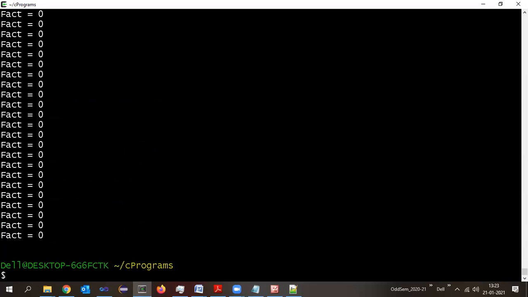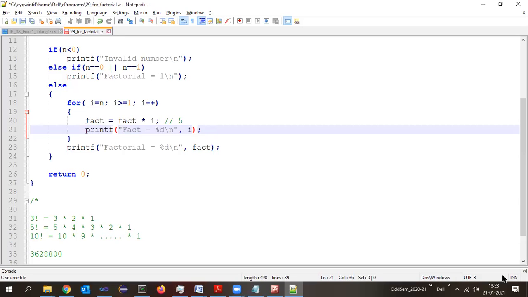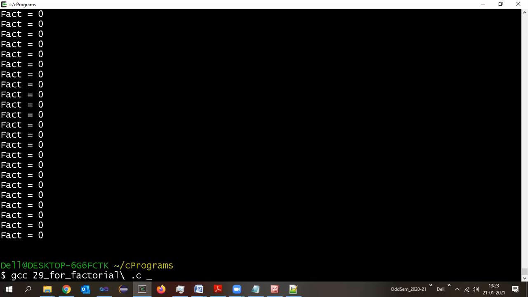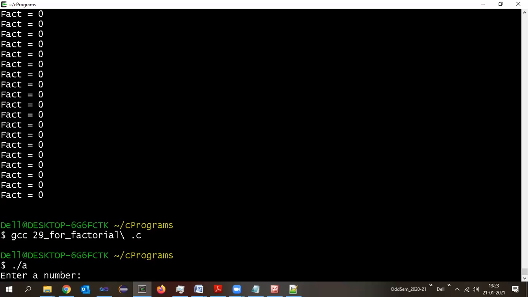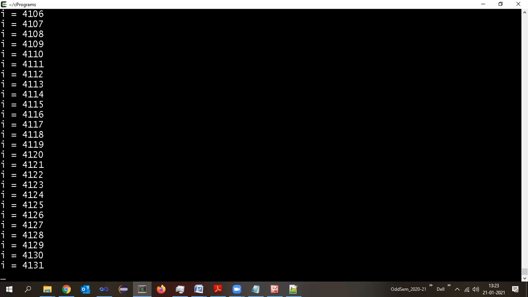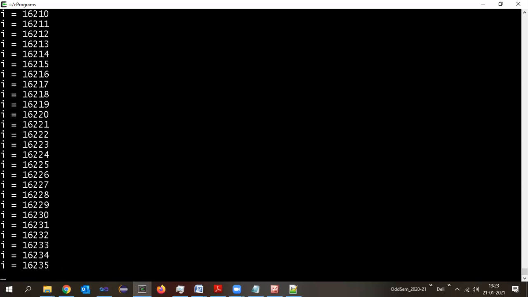Or another approach would be to display the i value here. You will be able to see that i value. See there. Now, are you able to see? Every time i is getting incremented so fast, you can see how fast the program is getting executed. At any time, pause and see, those are all sequence numbers. First number is 4, then 5, 6, 7. It keeps incrementing. It is going into an infinite loop.